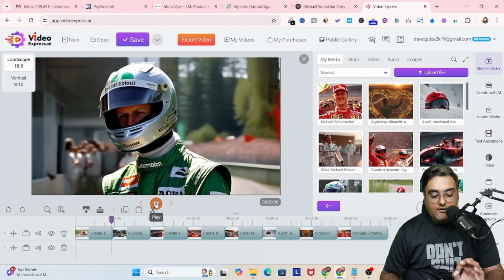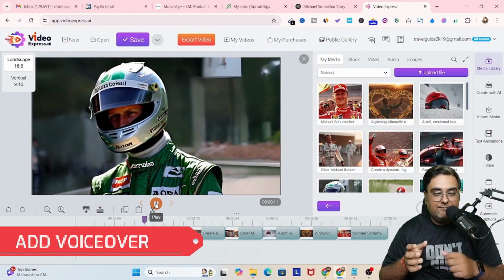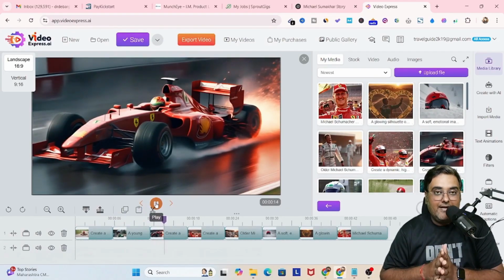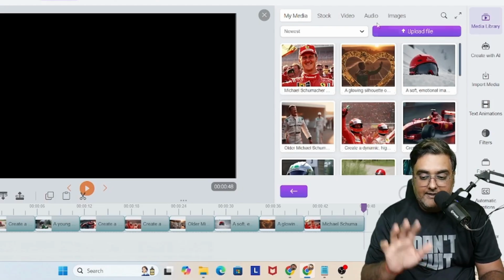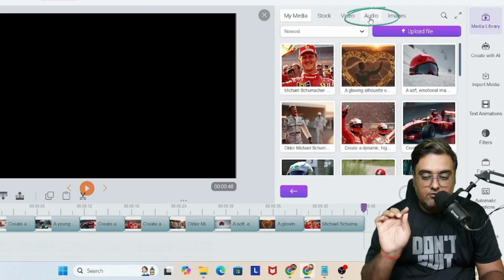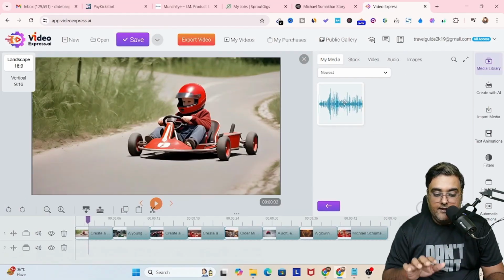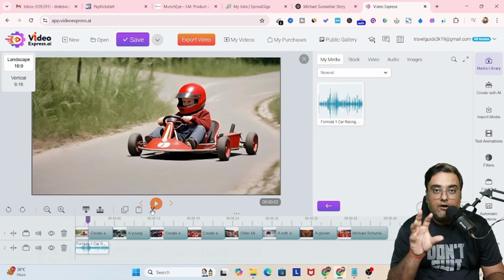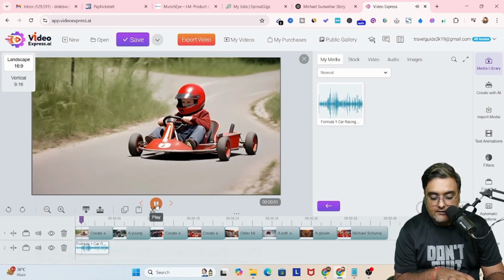Now, first of all, we need to add the voiceover script that we had created, right? So let's go ahead and do that. For the voiceover file, we are going to head over to the media library. We just need to go over to audio right on top, and then go over to voiceover. In here, you can see this is the sound effect that I have added, right?